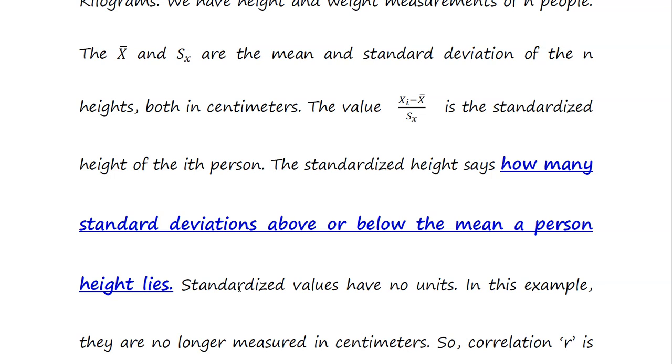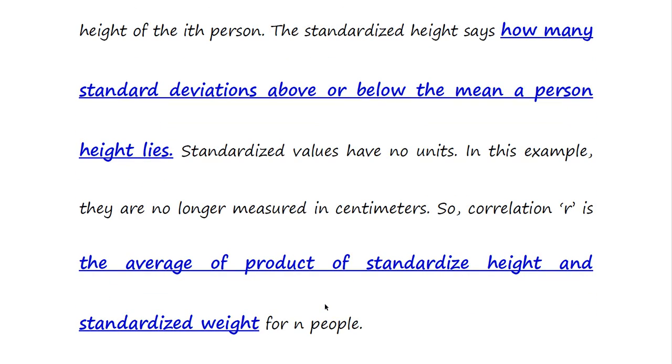So the standardized height says how many standard deviations above or below the mean a person's height lies. For example, 1.3 standard deviations means the value lies 1.3 standard deviations above the mean. So standardized values have no unit. In this example, our data is no longer measured in centimeters.